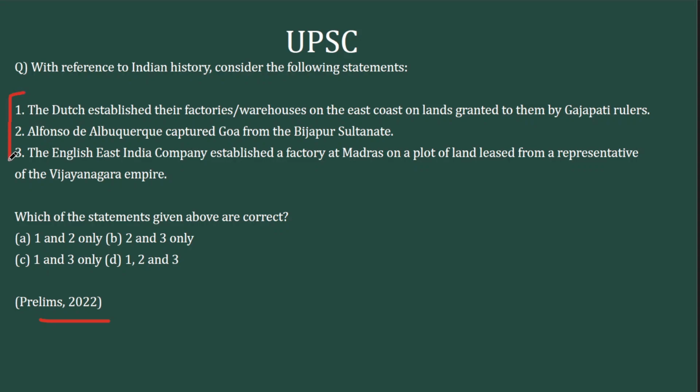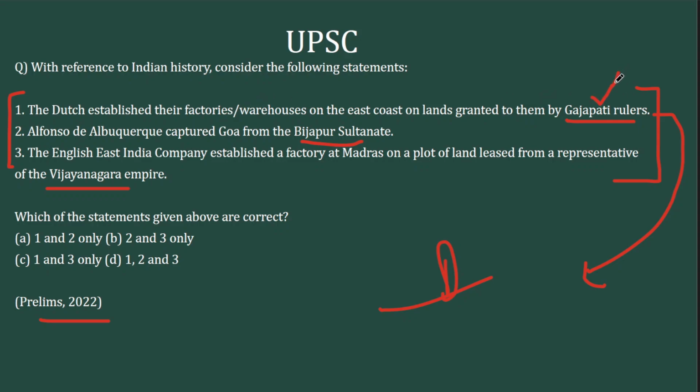It has three statements. The first statement: the Dutch established their factories or warehouses on the east coast of lands granted to them by Gajapati rulers. Second, Alfonso de Albuquerque captured Goa from Bijapur Sultanate. Third, the English East India Company established a factory at Madras on a plot of land leased from a representative of the Vijayanagara Empire. Now, this is one question where chronology comes into the picture. Dates. Without knowing the dates, it's very difficult to tackle this.